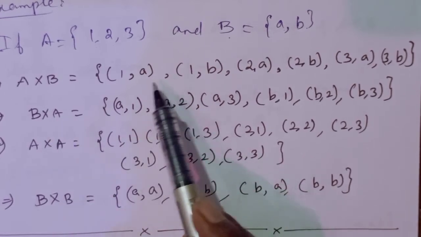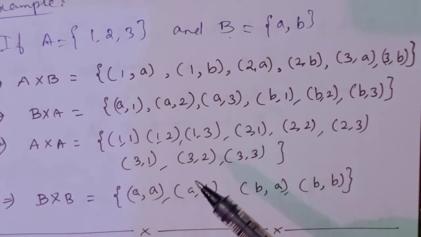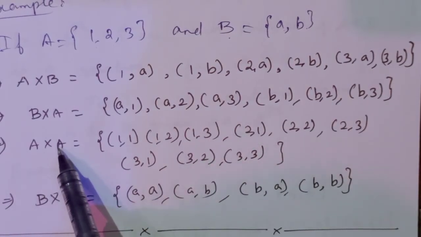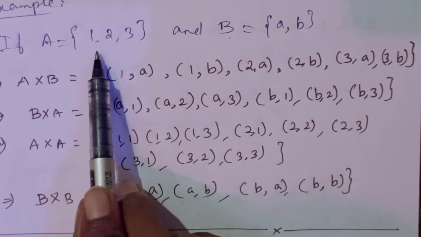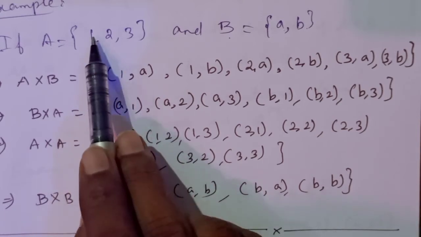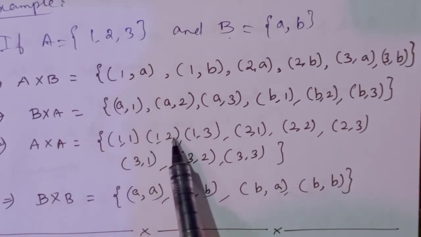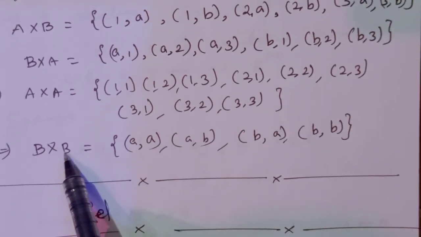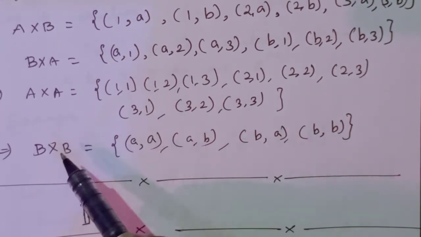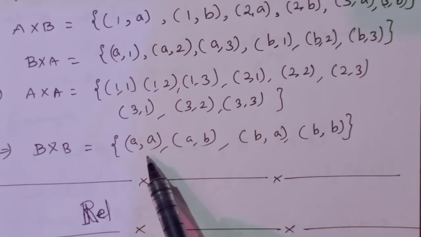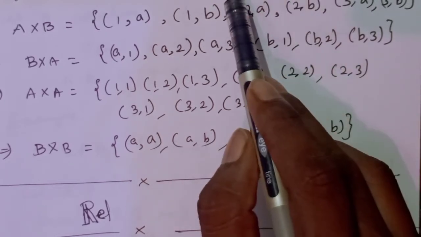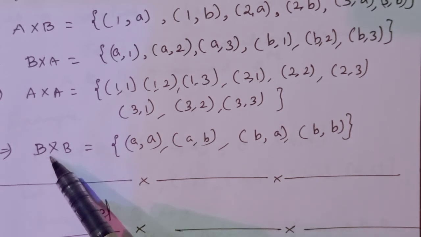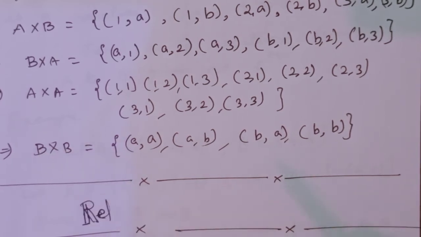Next, B cross A means (a, 1), (a, 2), like this it will be written. Okay, it can be written like that. Next, A cross A means we have to write the ordered pairs within the set A itself: (1, 1), (1, 2). Fine. Next, B cross B. Here also we have to take the elements from the set B only. There are 2 elements in the set B, therefore you will have 4 elements in the Cartesian product of B with B. Okay.